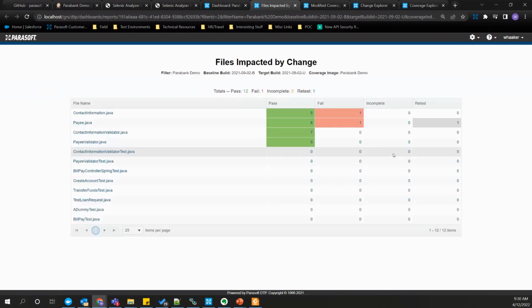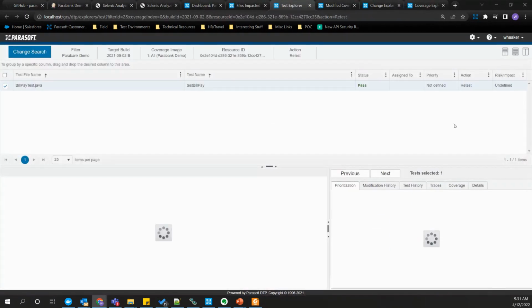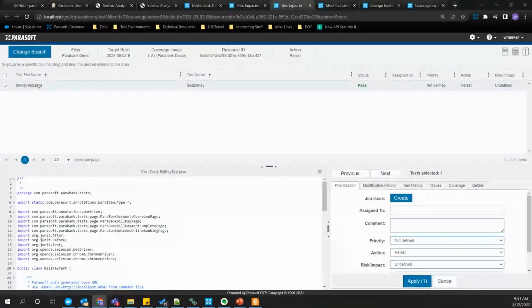And so here, files impacted by change, we'll notice pay.java has one test that's been flagged for retesting. So if I drill in, sure enough, it's that bill pay test, right? Our automation picked up bill pay test and executed just this one as part of the CI workflow. But DTP is reporting the same thing here.